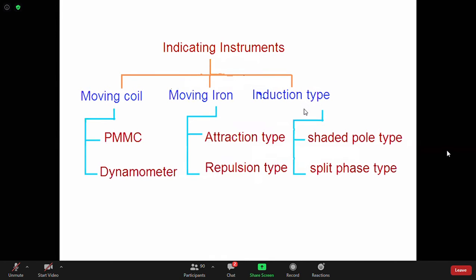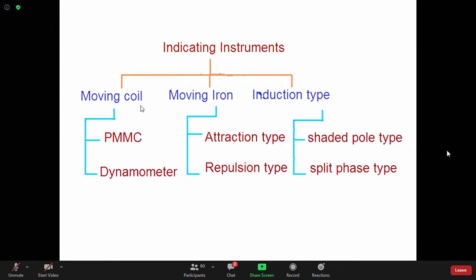Induction type means the torque is produced by induction, or the flux interaction between two coils. The energy meter and other instruments are induction type. Nowadays we are not interested in induction type instruments. Moving coil and moving iron are the main ones, and we will discuss them in detail.